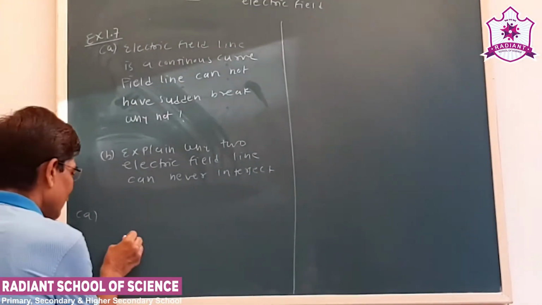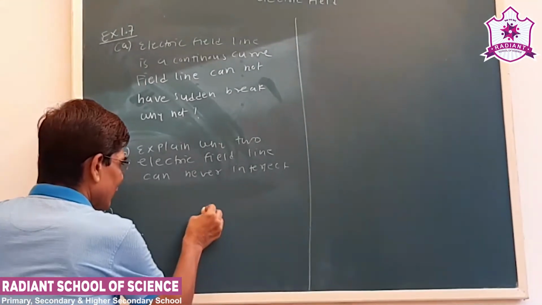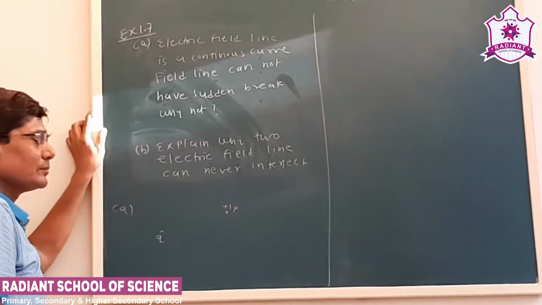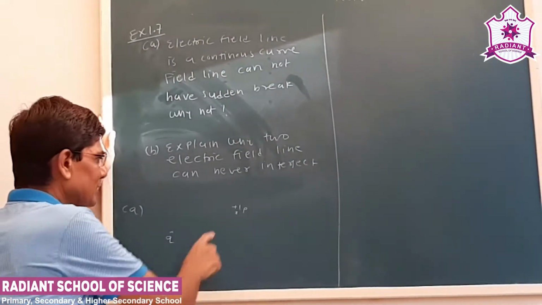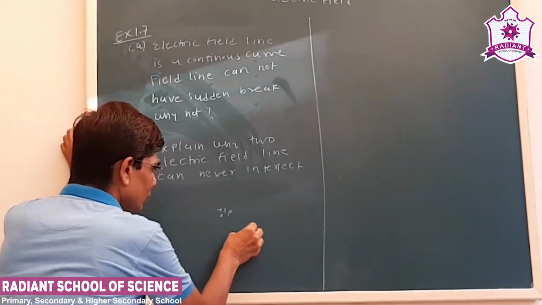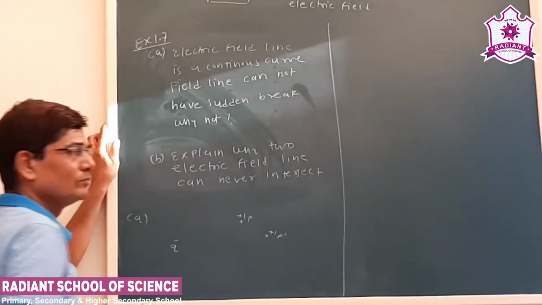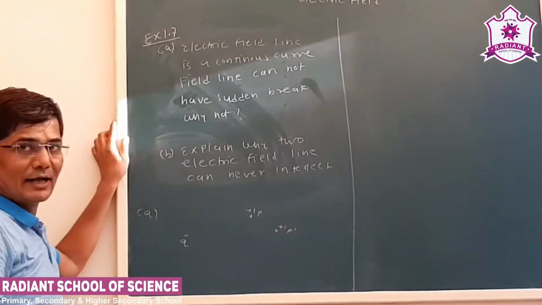Now let us say a Q charge is here, that is our source charge. Suppose we have to find out electric field here, let us say at this point P. What do you have to find out? See the force acting on a unit positive charge at point P. Now suppose we change the position of the test charge, let us say from P to P dash. Then again it will be again in the direction of the force.